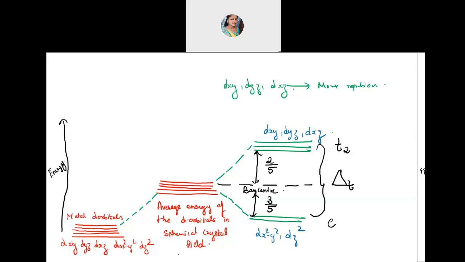So this is the d orbital splitting in tetrahedral crystal field. Copy this down now.